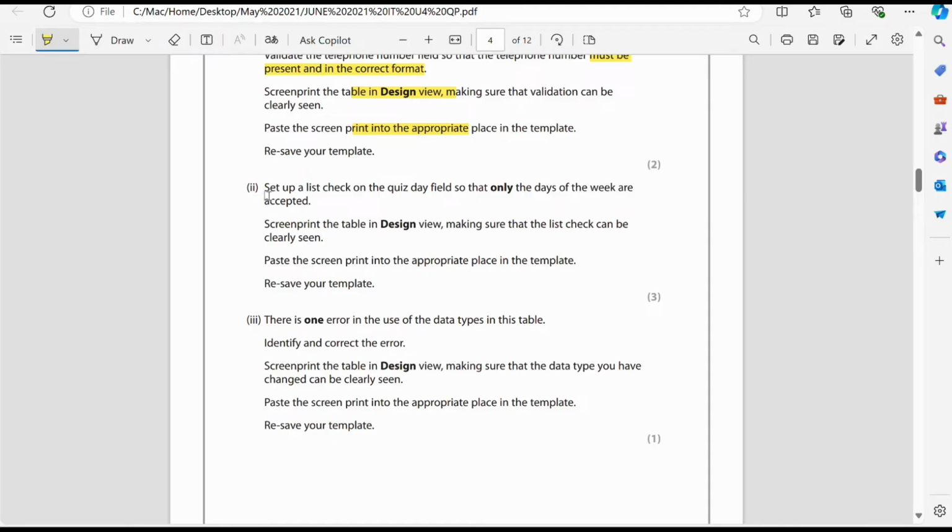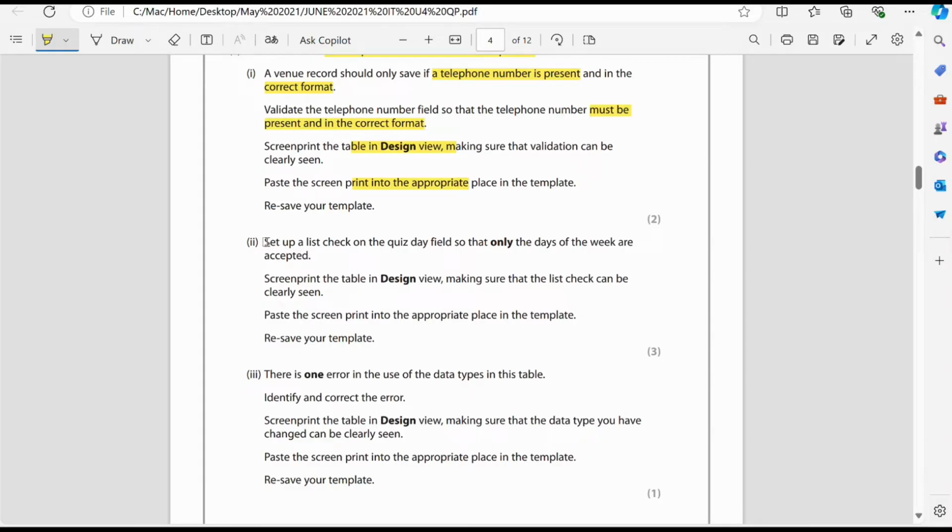Number 2 is set up a check on the quiz day field so that only the days of the week are accepted. Screen print the table in design view. Make sure that the checklist can be seen clearly. Paste the screen print in the appropriate place in the template. Resave your template. So first of all, we will concentrate on these things. We have to work on our database.